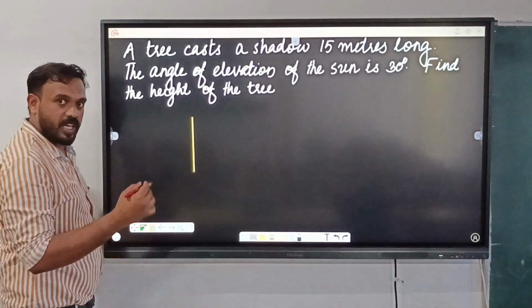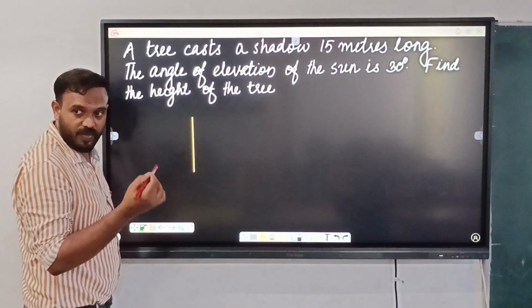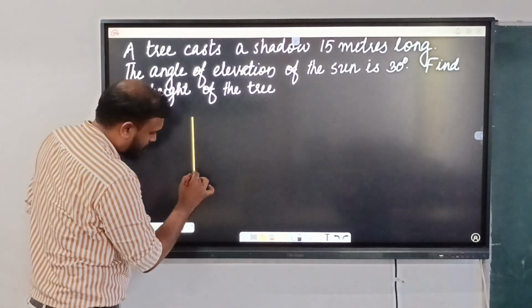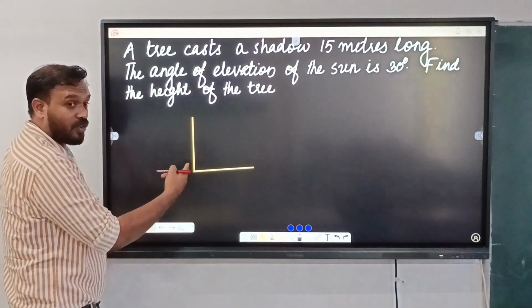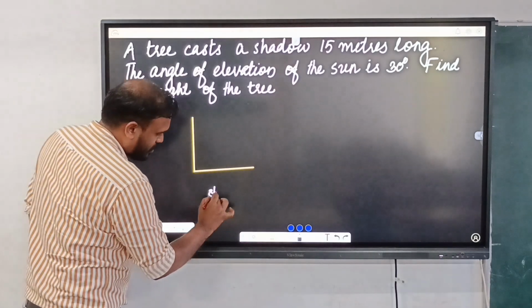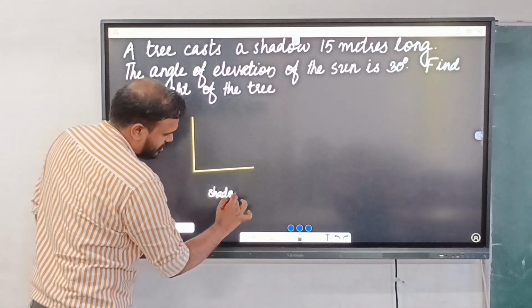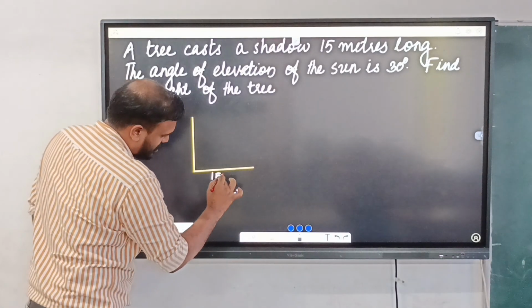And the shadow starts from where? From where? Yes, the foot. Then what is the length of the shadow? Here is the shadow, isn't it? Then what is its length? 15 meters.